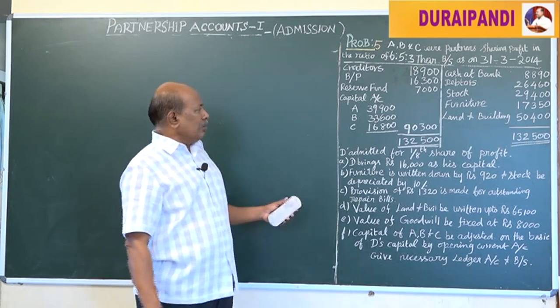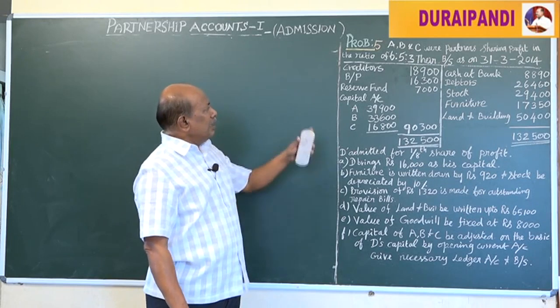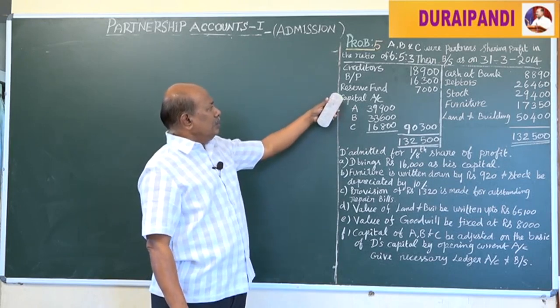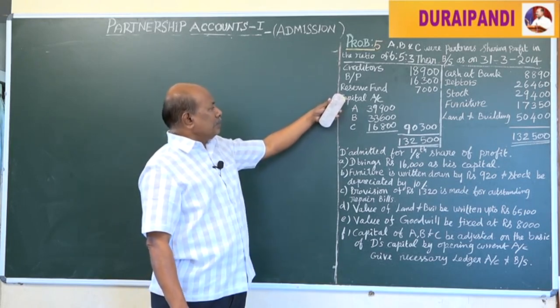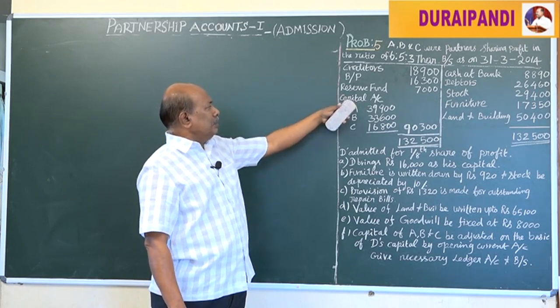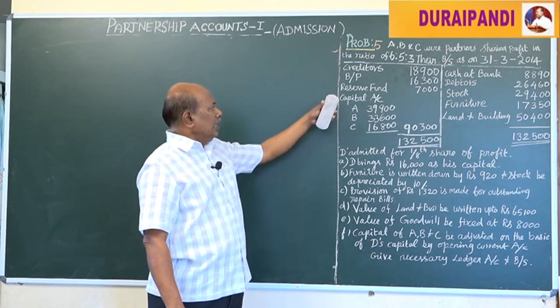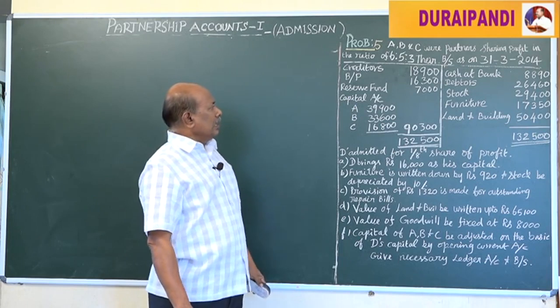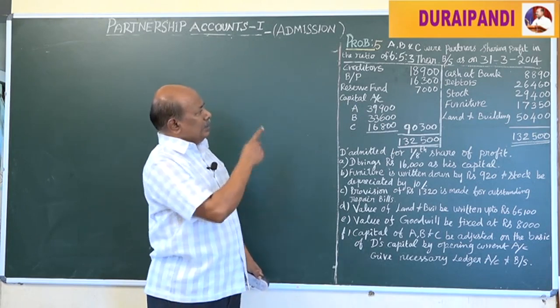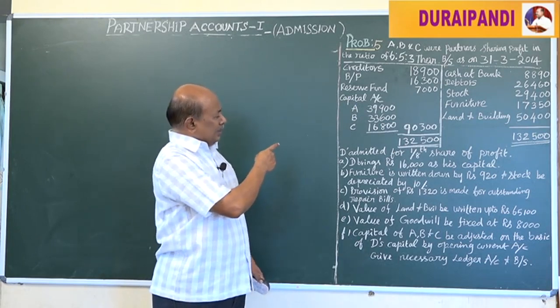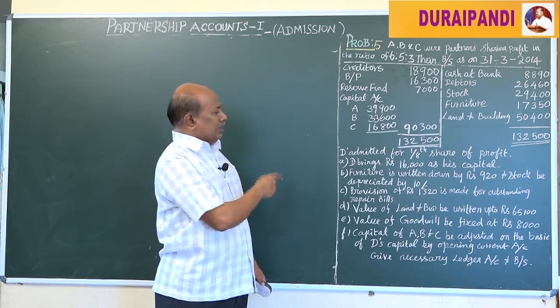Now I am going to explain that problem. Here there is an old past adjustment, the reserve fund. It is credited to the old partners' capital account, credit side. Then D is admitted for 1/8 share.